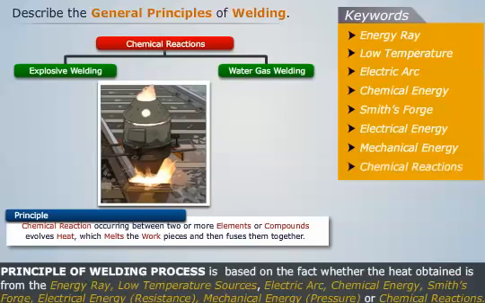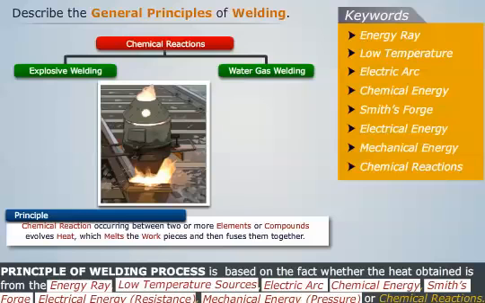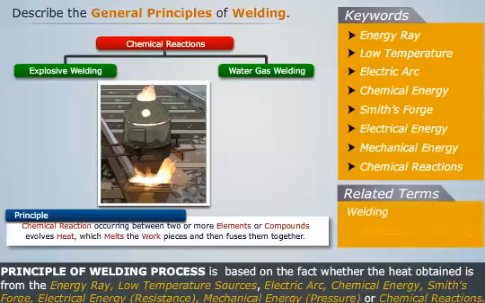Thus we can say that the principle of welding process is based on the fact whether the heat obtained is from the energy ray, low temperature sources, electric arc, chemical energy, smith's forge, electrical energy, mechanical energy or chemical reaction. The related terms are